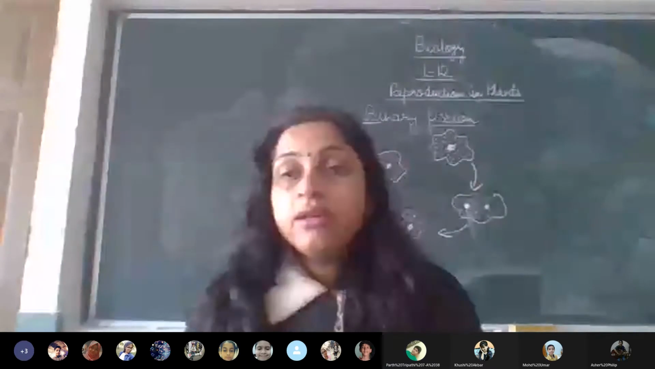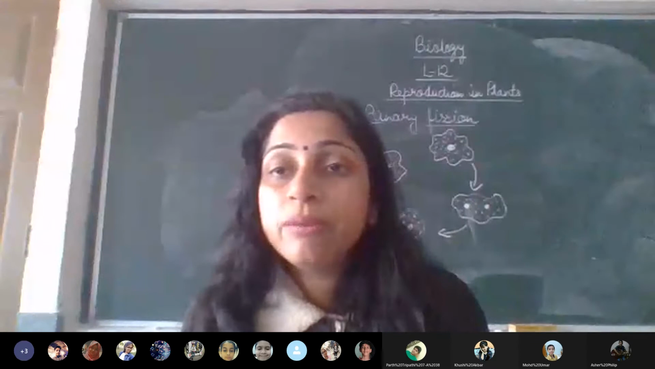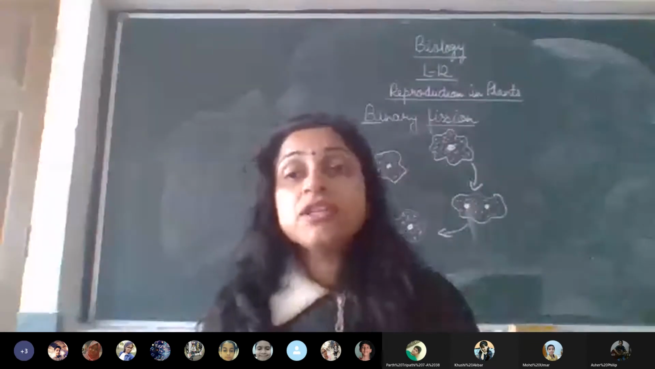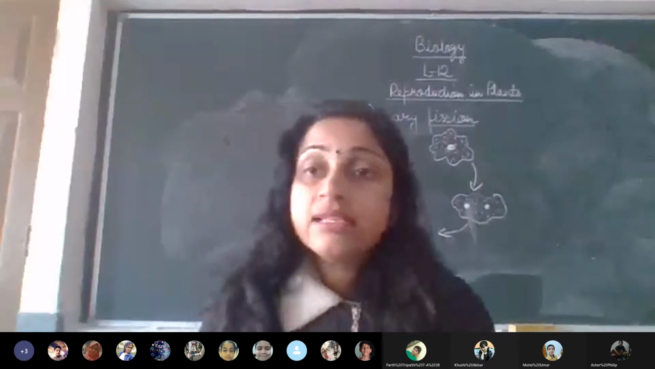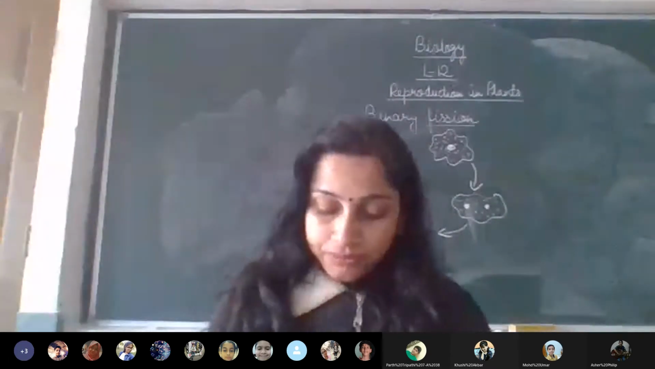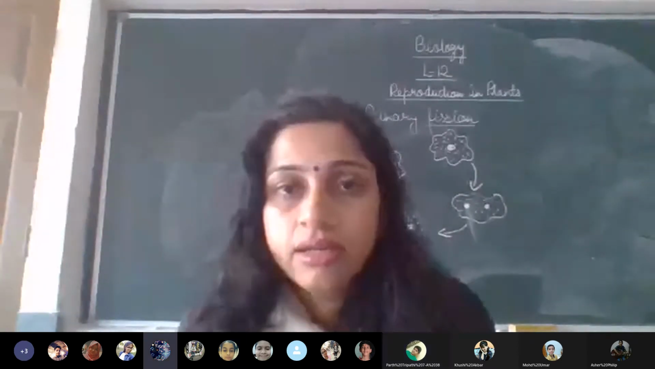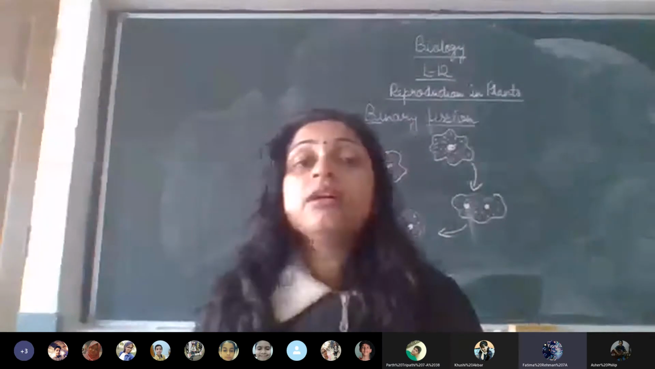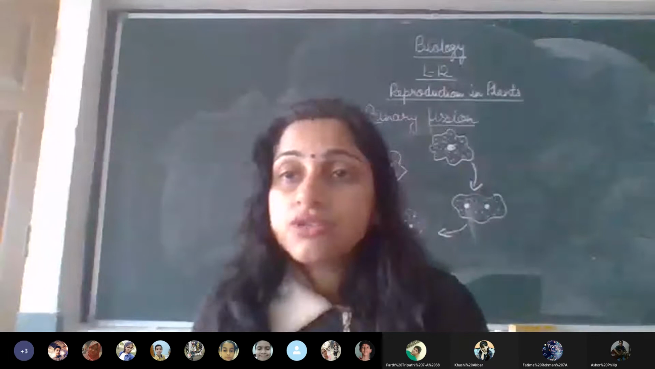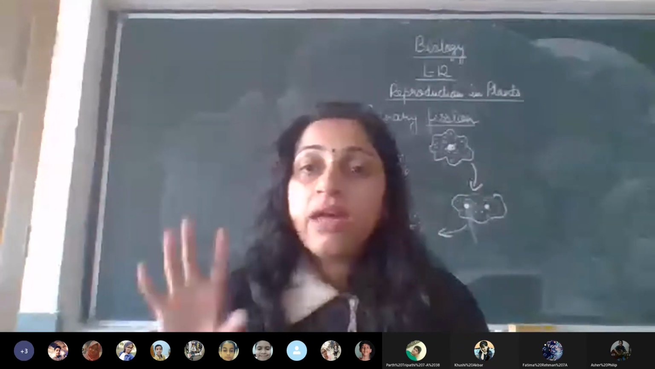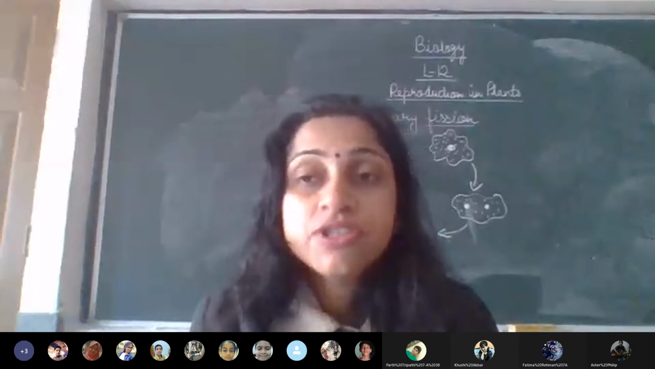Okay, so this is the first organism that we've come across when we talked about binary fission. Now again we see binary fission in another organism, which is also a single cell organism, and this is paramecium. Keep in mind that a single cell organism should have a cell membrane, cytoplasm, and a nucleus. Then only the division can take place.